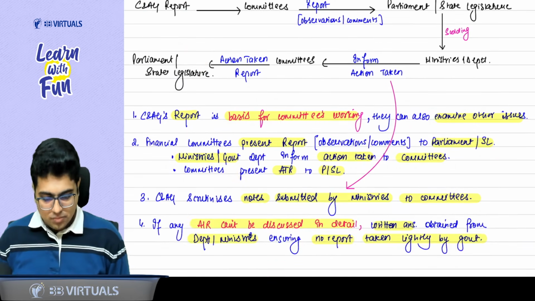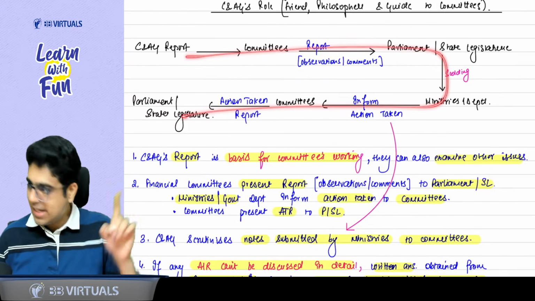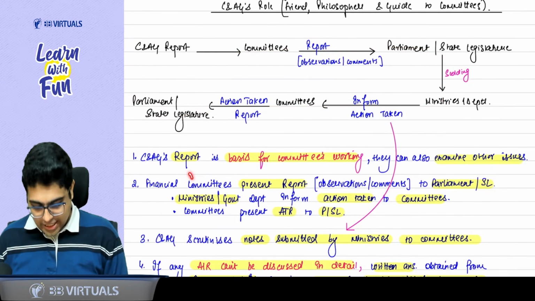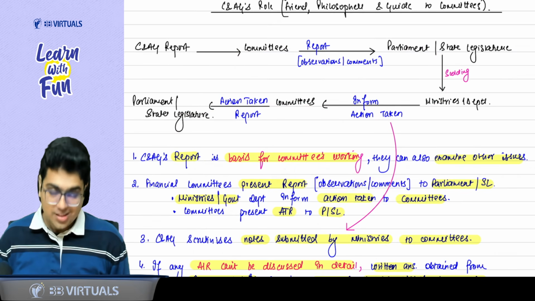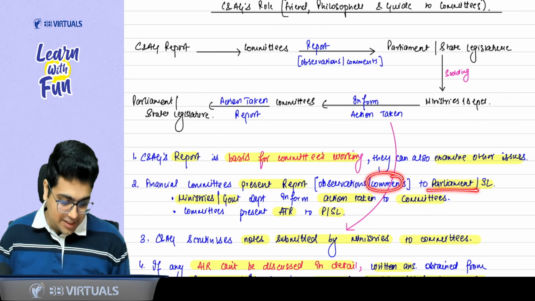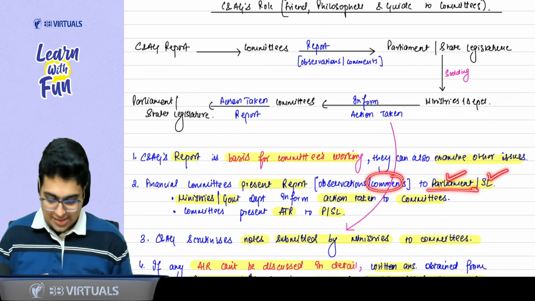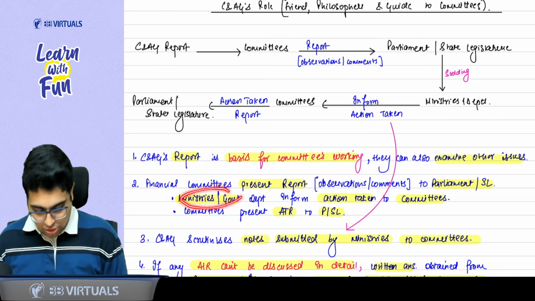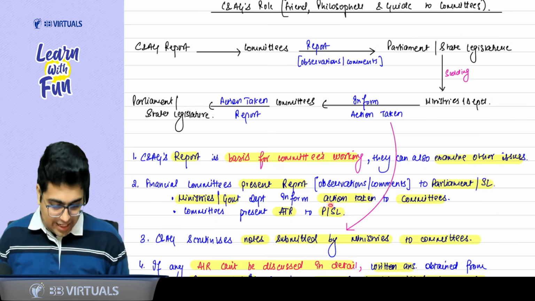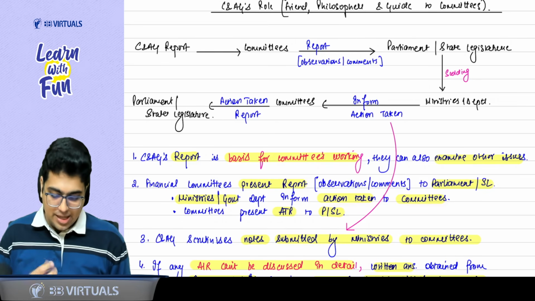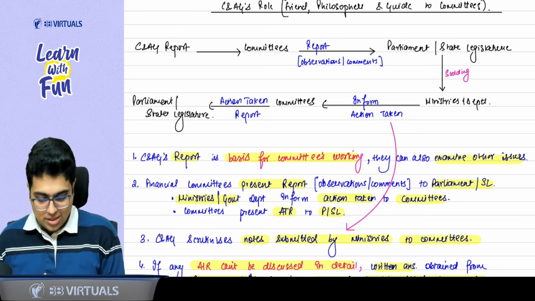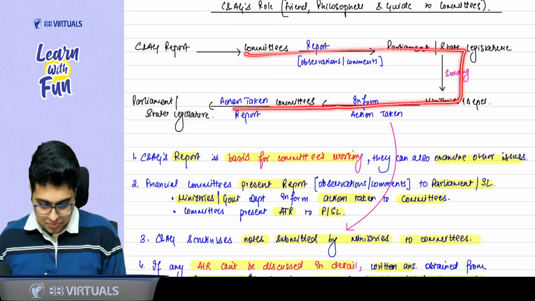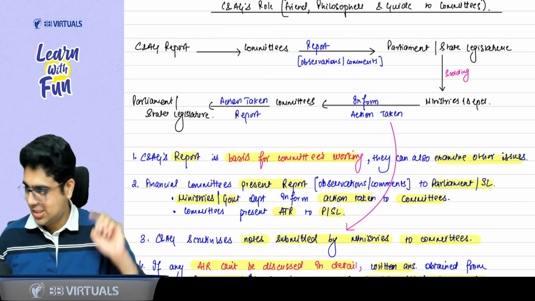Second thing, write this in English. Second point, financial committees present the report with their observations and comments to the parents. Parents means parliament or state legislature. Then the ministries or government departments inform the committees of the action they have taken. And then the committees present the action taken report to parliament or state legislature. So this thing that I told you has to be written in English here.